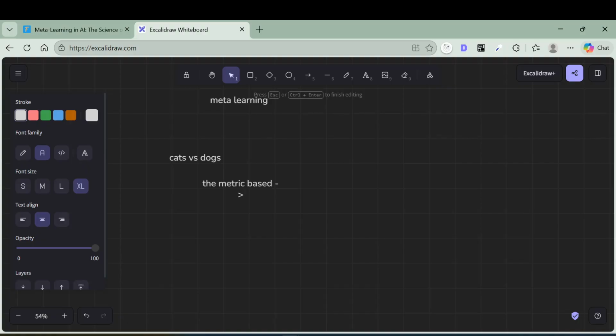In the model based type, these use memory systems: external memory, recurrent networks, attention mechanisms. This is very similar to a modern AI agent with a memory layer. We use RAG for external resources. If we need to use external resources, we tell our LLM, hey, I have this kind of information available somewhere else, please use it to give the response. That is called an external resource.